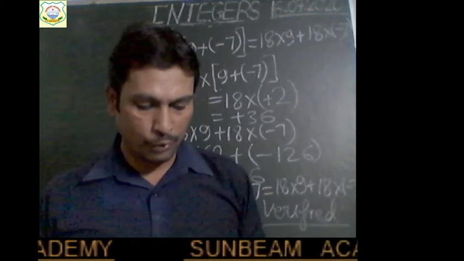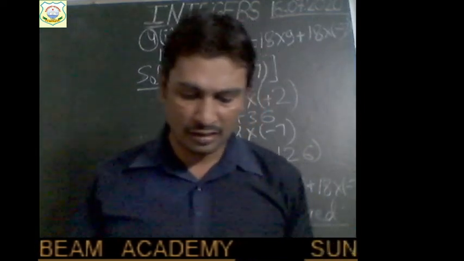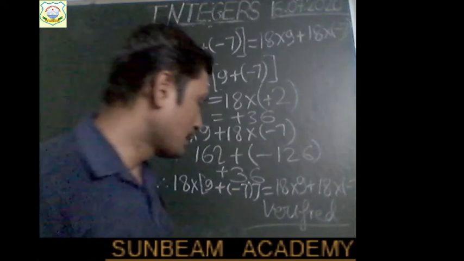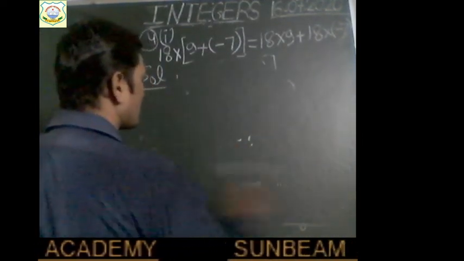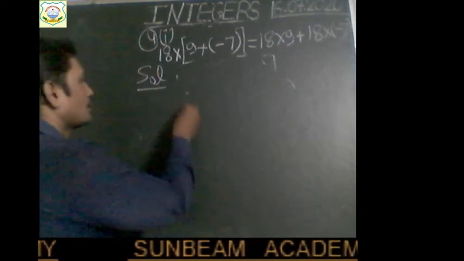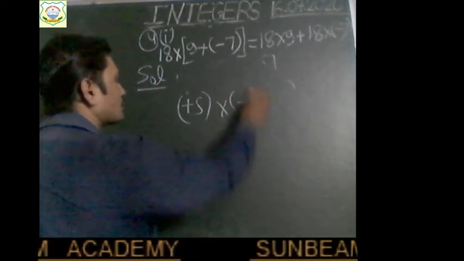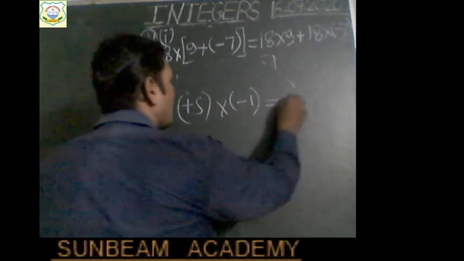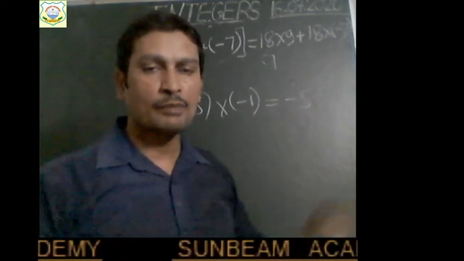Now see the fourth part of the question. Every integer when multiplied with minus 1 gives its multiplicative inverse, children. If we multiply any integer with minus 1, let us take one example to check this. Plus 5 into minus 1. If we multiply, then we get minus 5. So is minus 5 the multiplicative inverse of plus 5, children?